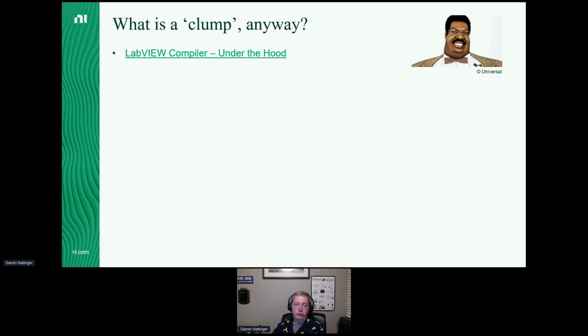And that is to go to Google and search for LabVIEW compiler under the hood. This is one of the best articles on ni.com, which I know is probably not a terribly high bar, but I promise this article is worth your time. It is so worth your time. I recommend making a calendar entry to reread this once a year. I reread it a couple of weeks before I gave this presentation back in July because the information is so useful to keep in your back pocket for when a more detailed understanding of how the guts of LabVIEW work is in order.